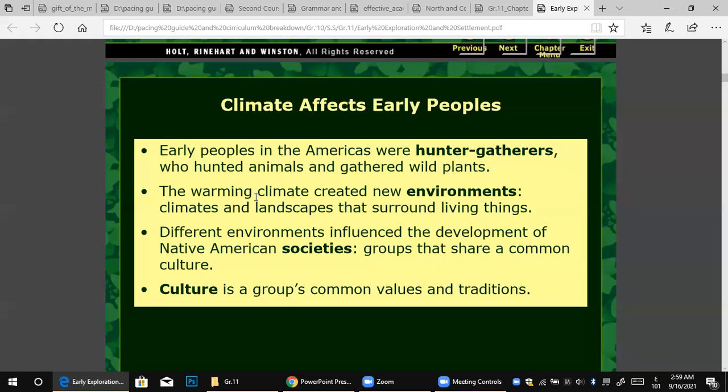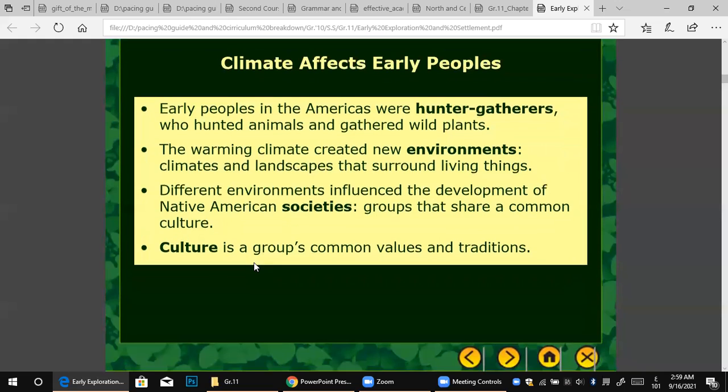So it created a new environment, a climate and landscape that surround living things. Different environments influenced the development of Native American societies, groups that share a common culture. A culture is a group's common values and traditions.